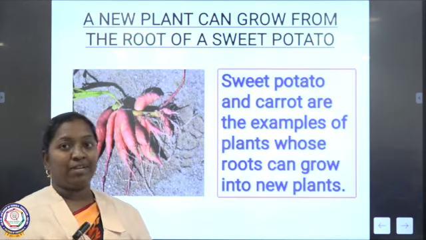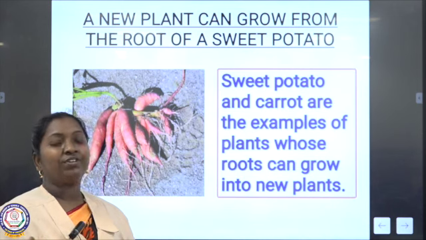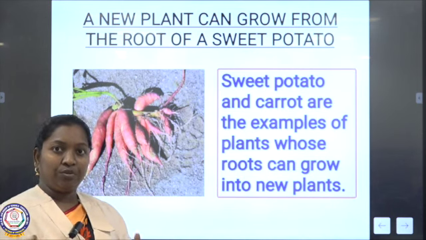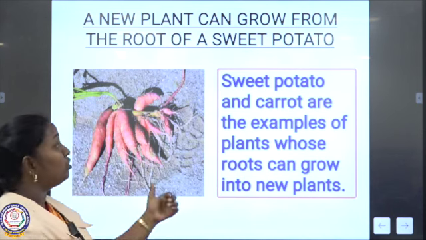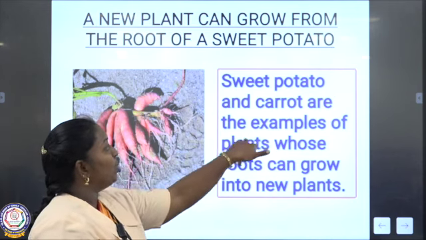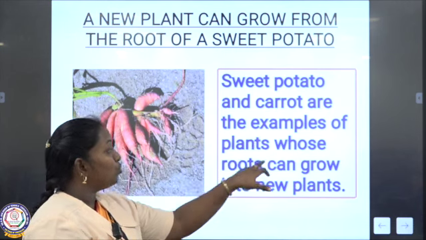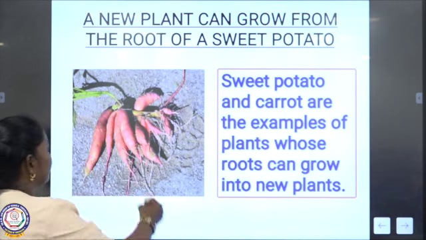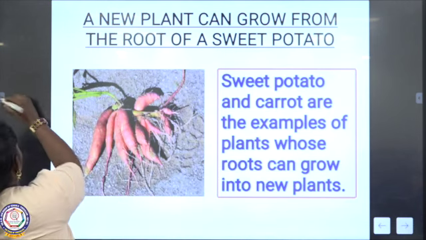Next example is root. Through the root also we can increase the number of plants. To get a new plant, the root also helps. Examples are sweet potato and carrot, plants whose roots can also grow into a new plant. You can see the layers of the roots here.